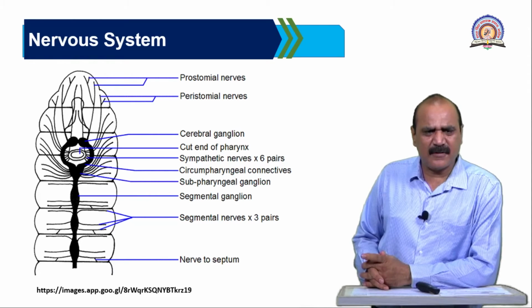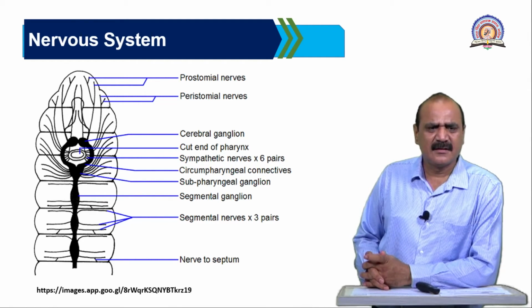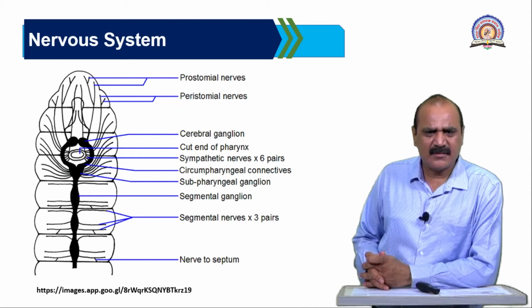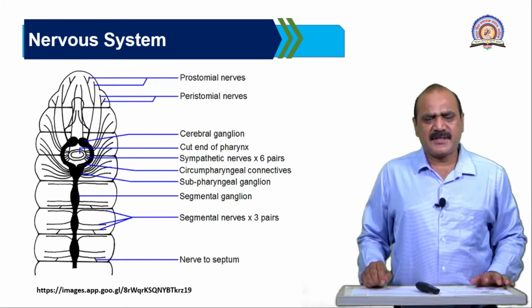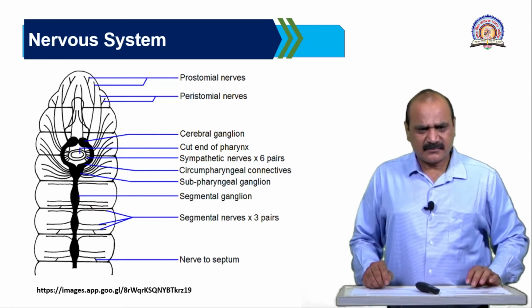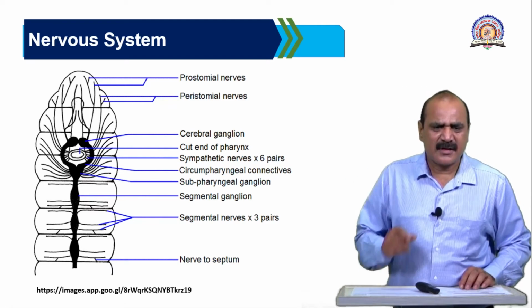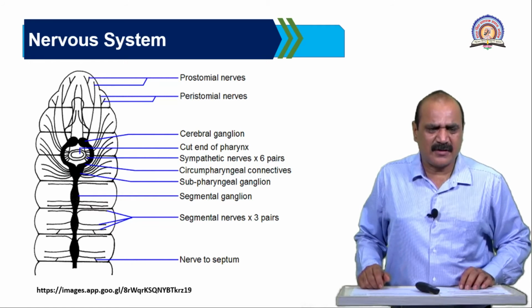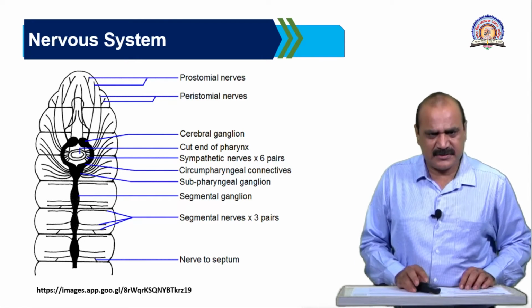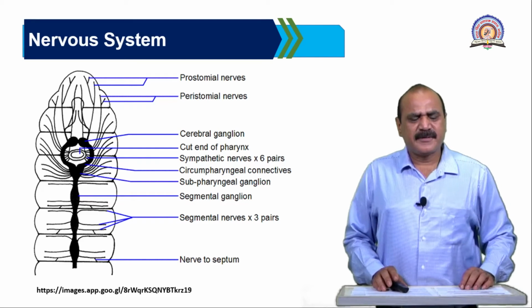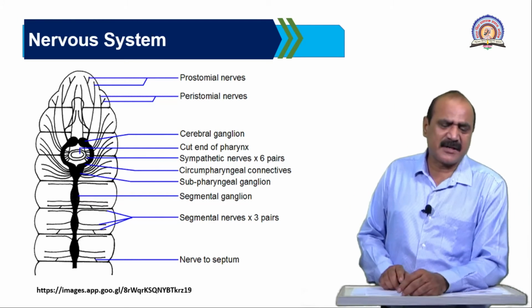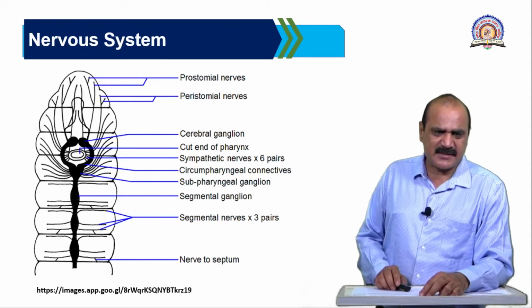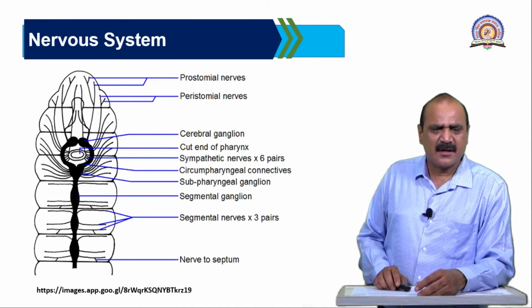The nerve ring is made up of three parts: a cerebral ganglion, a subpharyngeal ganglion, and circumpharyngeal connectives. These three form the nerve ring, and the subpharyngeal ganglion connects the segmental ganglia of the ventral nerve cord. Some of the nerves which arise from these ganglions are concerned with sending impulses to these particular regions.